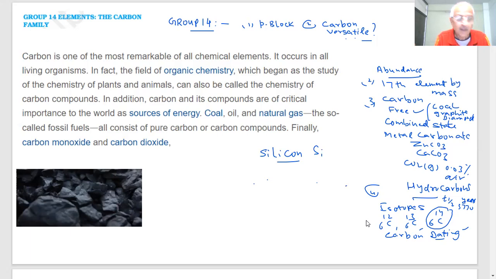Silicon is the second most abundant element on Earth. Which is the most abundant element on Earth? Element, I am saying, not the metal.